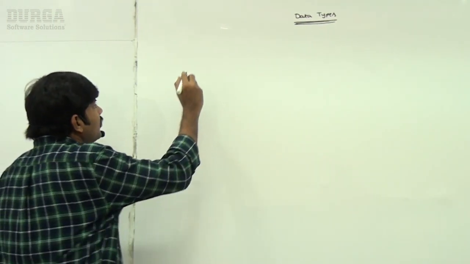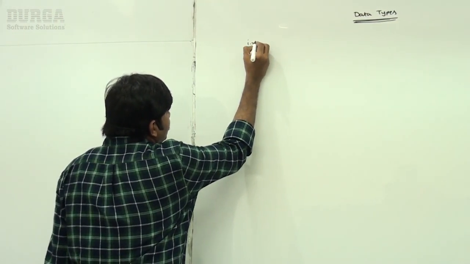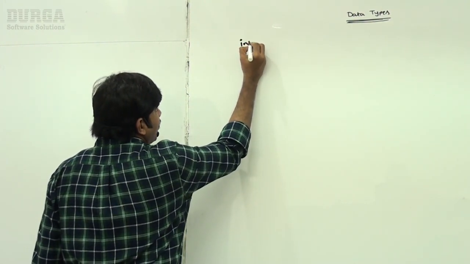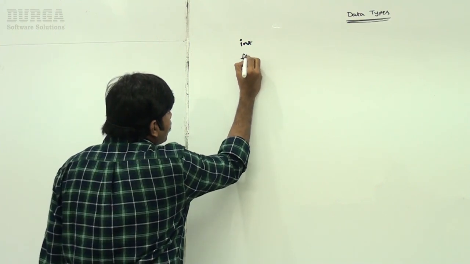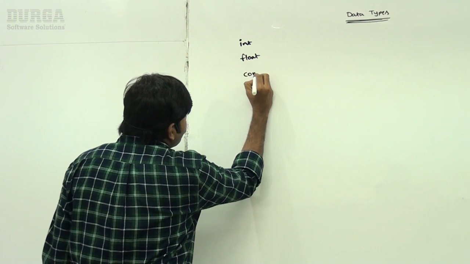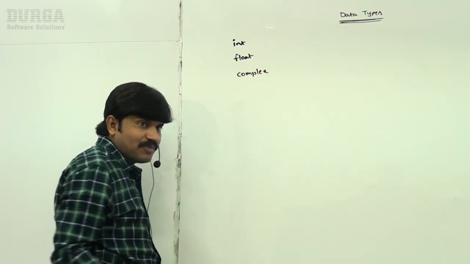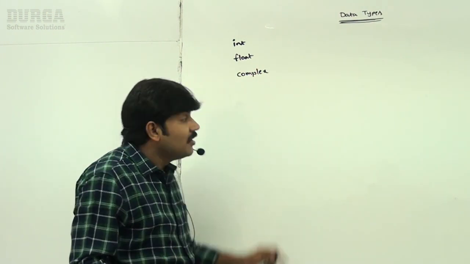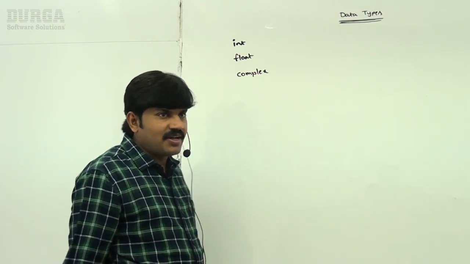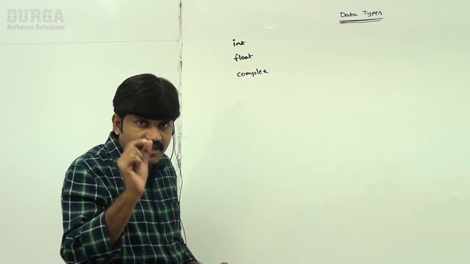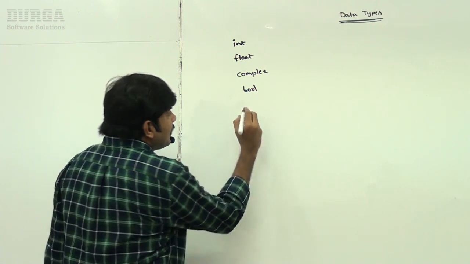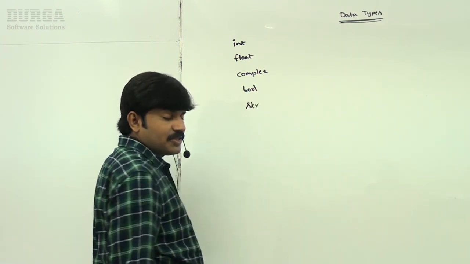Observe very carefully. The first type itself is int, which is available. Next, float is available. Next, do you know complex numbers? To represent complex numbers, the complex data type is available. Python's special. In C language, C++, Java, there is no such data type. Next, bool data type. Bool means boolean. Next, str is available. Str means string type.